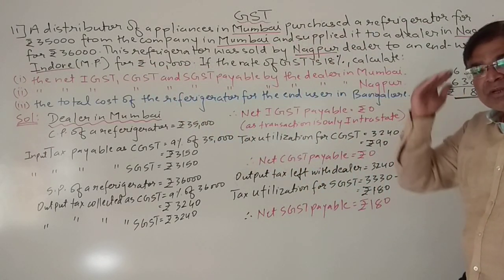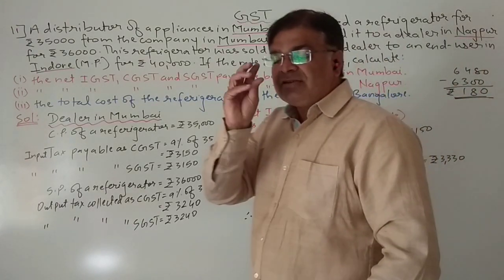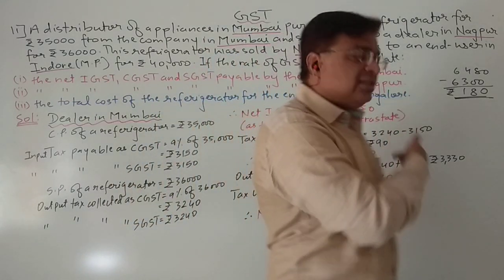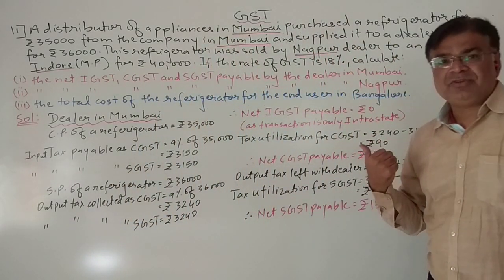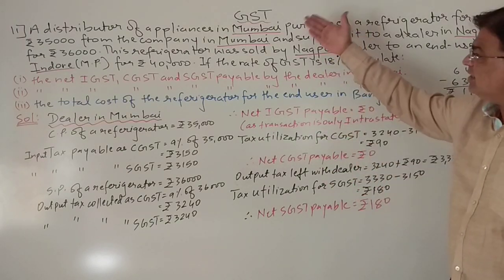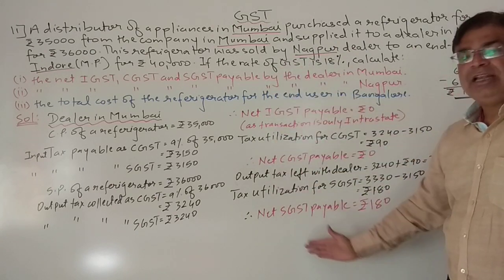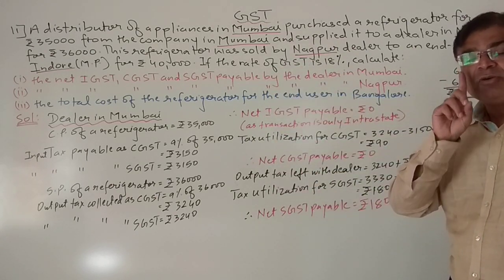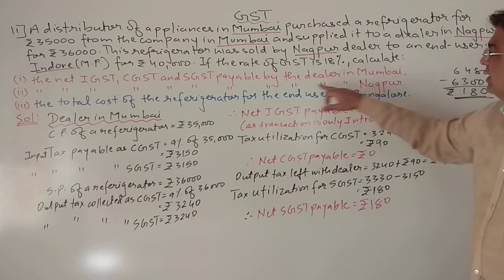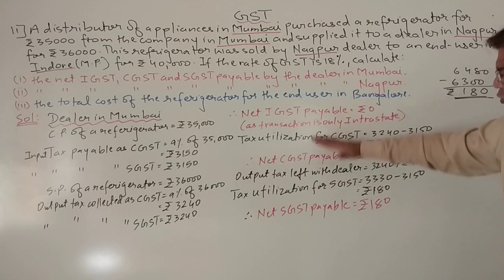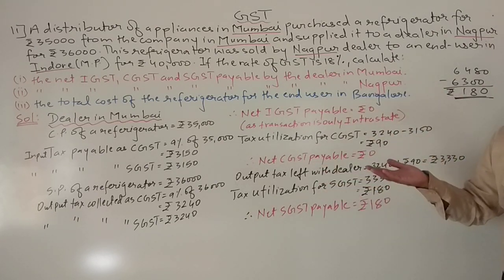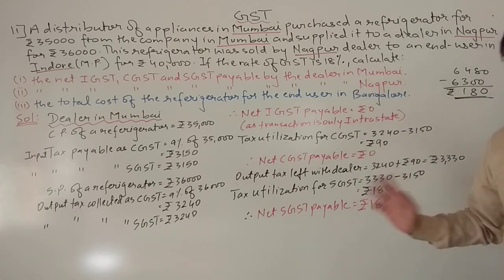I hope students, in the previous sum you might have got confused, or you might not have understood the part. But see, the second sum is also of the same type. So students, please go through it. If you don't understand, please read the question again. See all the calculations. And students, remember, we have completed only one part, the dealer in Mumbai. Still, we have to do the dealer in Nagpur. So first you go through the whole calculation of the dealer in Mumbai. Then we will see the dealer in Nagpur.